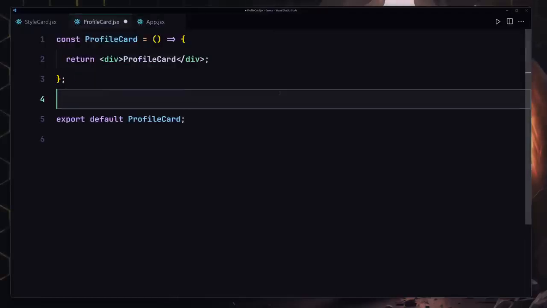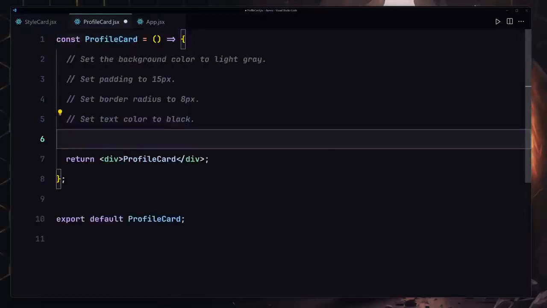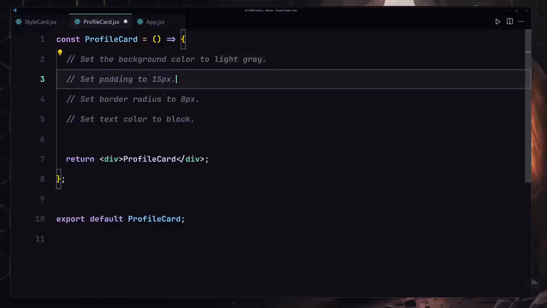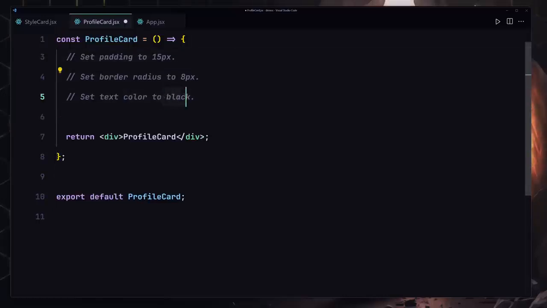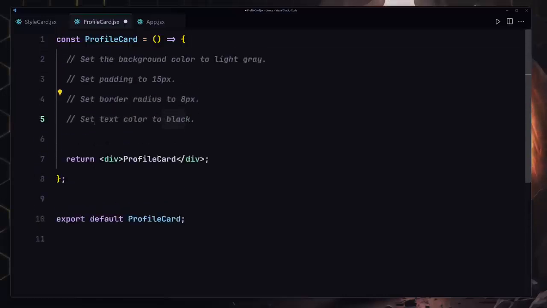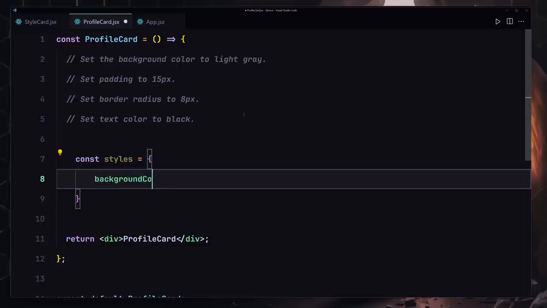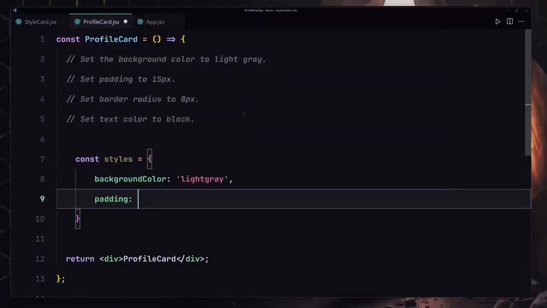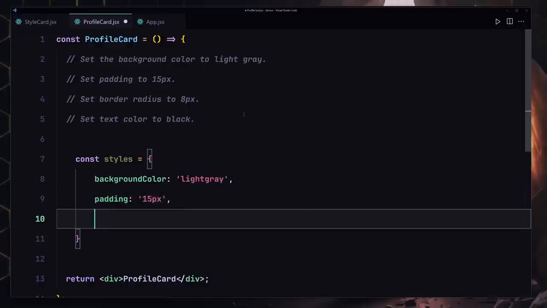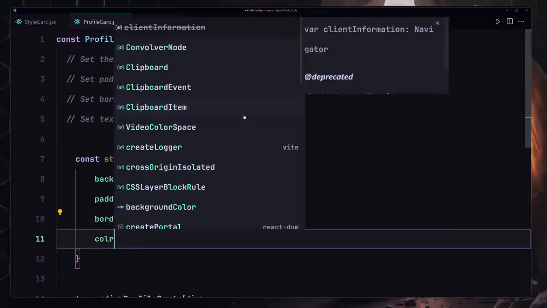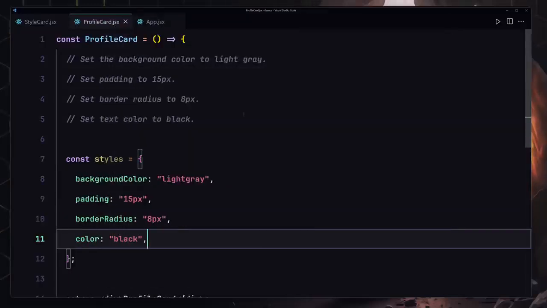Now for this one, we are going to be defining these styles to it. First, we have to change the background color to light gray. We also have to provide a padding, border radius, and also our text color will be set to totally black. Okay, so what I'm going to do is define all of that styling by using my style object. So I'll use styles, and inside there we are going to be providing our background color, and let's just provide light gray inside there. We're also going to be providing a padding which will be set to 15 pixel, and the border radius will be set to 8 pixel. And let's just provide a color, and that's the default color which will be set to black.